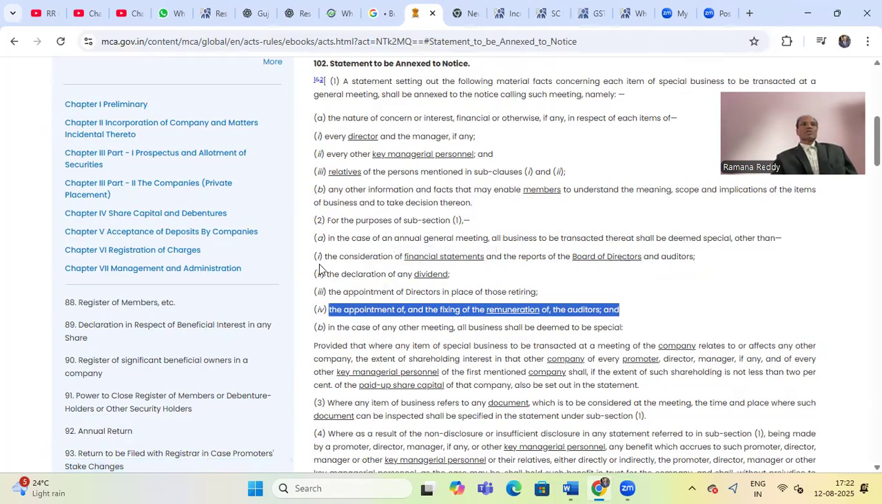So it means these four are the only ordinary business. First is consideration of financial statements and reports of the board of directors and auditors. Second is declaration of dividend. Third is appointment of a director in place of one retiring by rotation. Fourth is appointment and fixing of the remuneration of the auditor. These four are ordinary business as per section 102 under the Companies Act 2013.